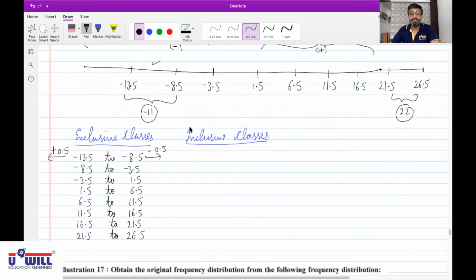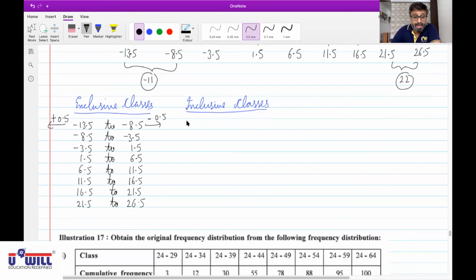So how will we get it? Minus 13.5 plus 0.5, minus 13. Minus 8.5 minus 0.5, minus 9. Now directly keep on starting with a gap of 1 and instead of 5, keep on adding 4. When inclusive class is there, instead of 5, add 4. So after minus 9, start with minus 8. Minus 8 plus 4, minus 4. Then minus 3. Minus 3 plus 4, 1. Then 2. 2 plus 4, 6. Then 7. 7 plus 4, 11. Then 12. 12 plus 4, 16. Then 17. 17 plus 4, 21. Then 22. 22 plus 4, 26.